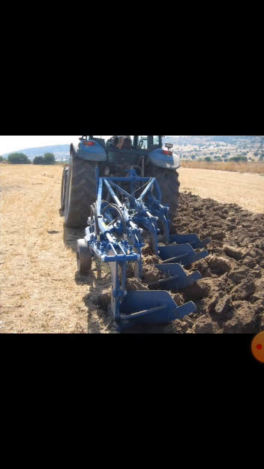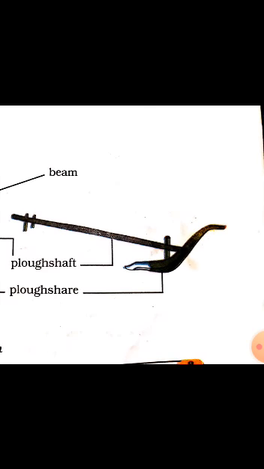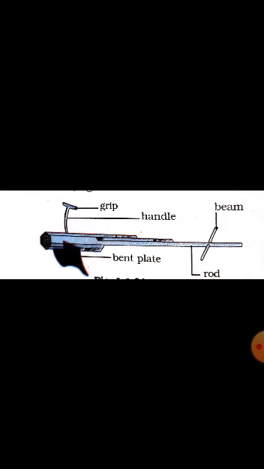This can be done with the help of a plough. From the picture, as you can see, this is how a plough looks like. This is used for ploughing and tilling the soil. A hoe. Hoe is basically used for ploughing as well as weeding. Weeding we are going to learn in the later section. And nowadays we use cultivators. Cultivators are helpful not only for ploughing but also for tilling the soil.